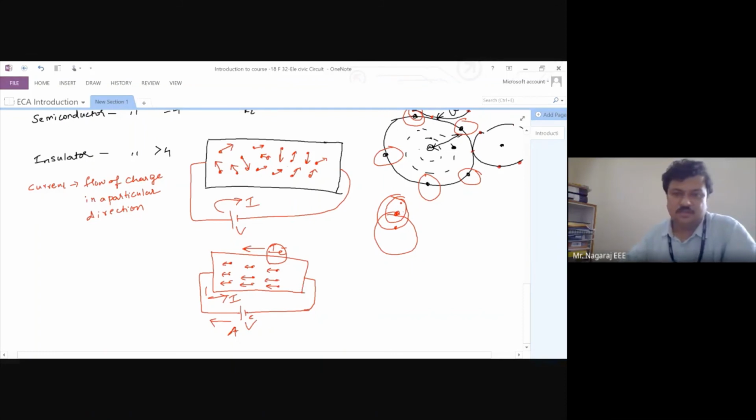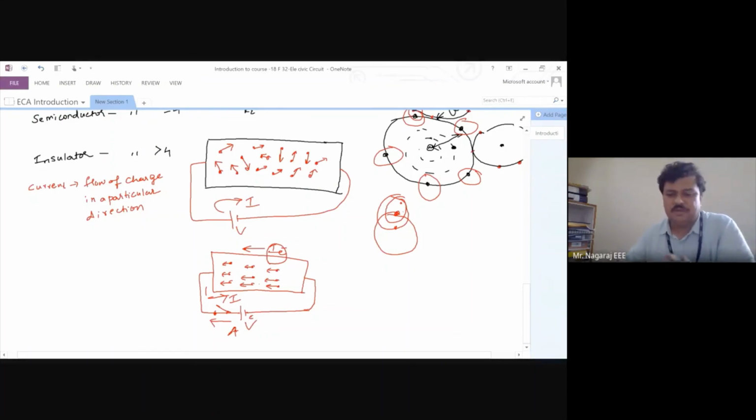And this is the reason why without voltage, the current will not exist in the system. If I want continuous flow of current, I should be providing continuous supply of voltage. The moment I take out the supply of voltage, open the switch, then my current stops. So now certain things are clear.